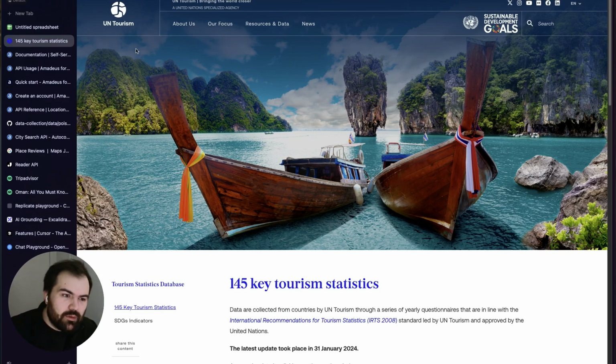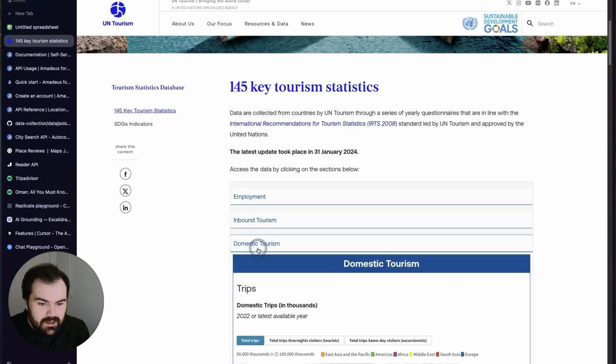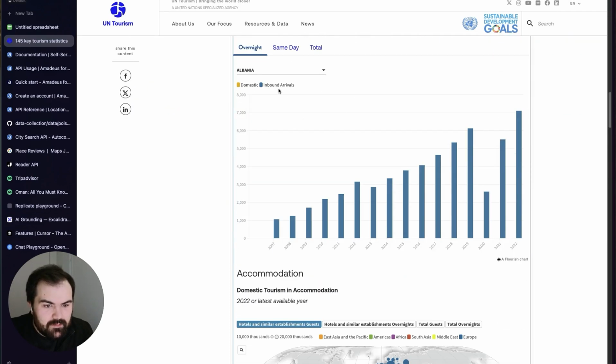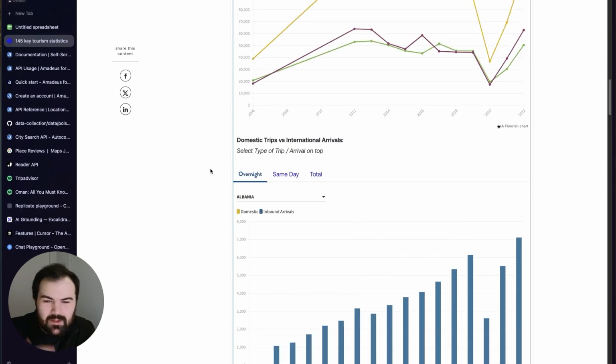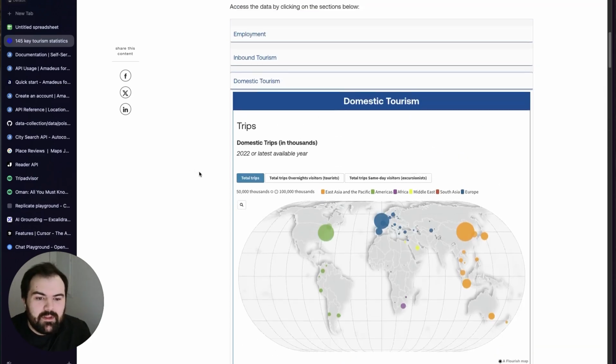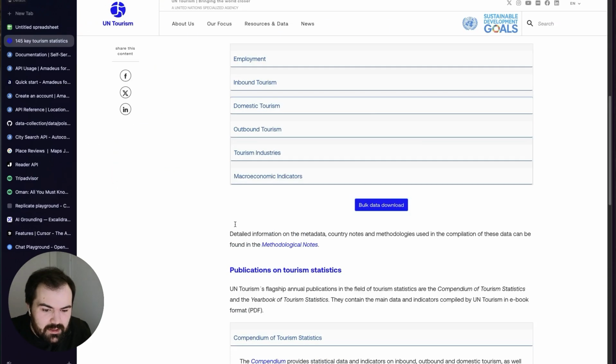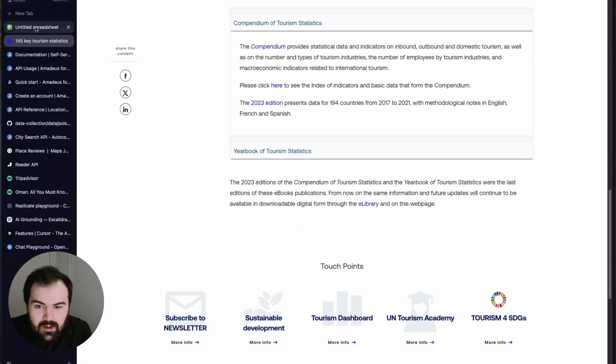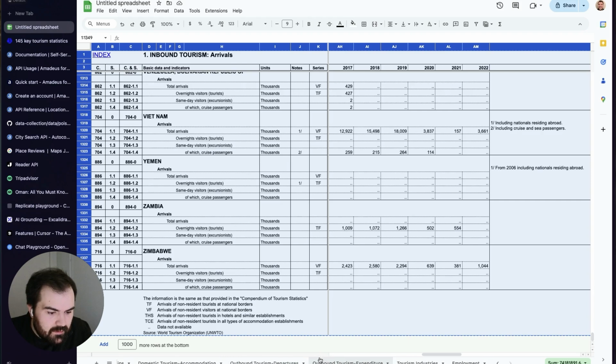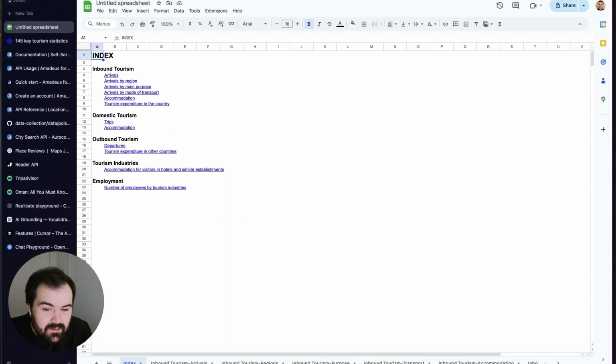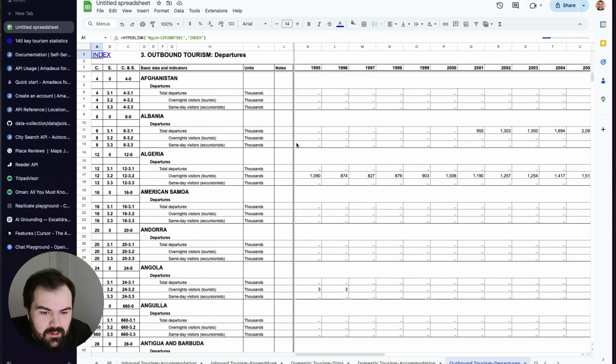Additionally, there's UN Tourism, which does have a bunch of travel data and statistics which we can use. It has a lot of details about how many inbound flights were arriving at different countries, and we could use that to get some sort of grounding about how many people are traveling to different destinations. This is, of course, broken down largely by country. When I download their spreadsheet, not a lot of it tells me much about specific cities. Arrivals by country, expenditure in country, trips, accommodation, departures. Anyway, you can see it has a bunch of data, but the availability of that data is kind of hit or miss.